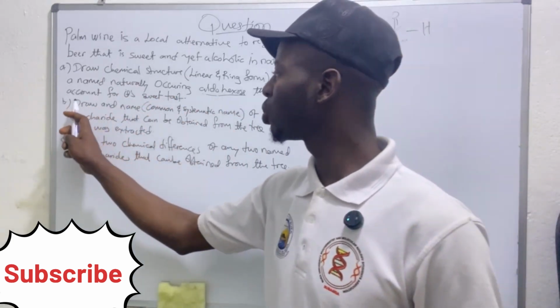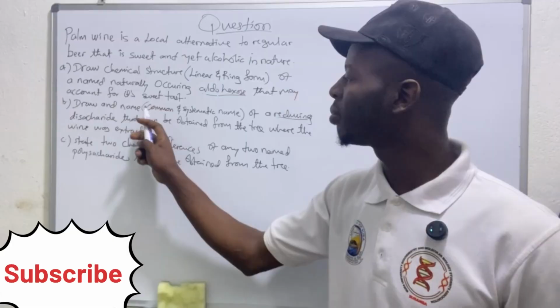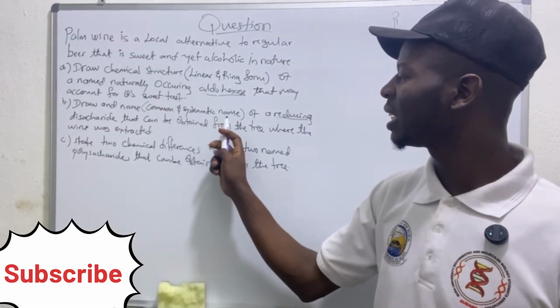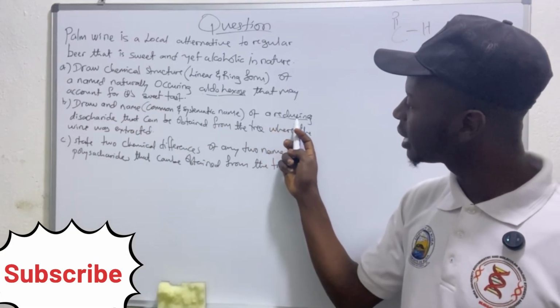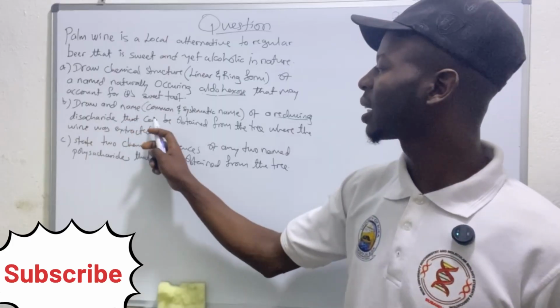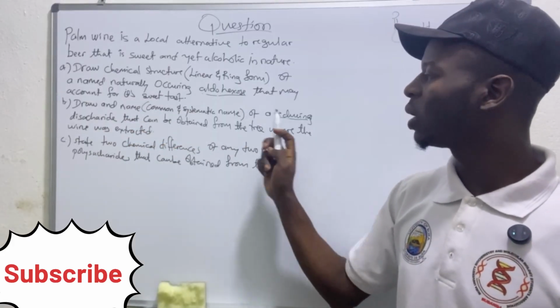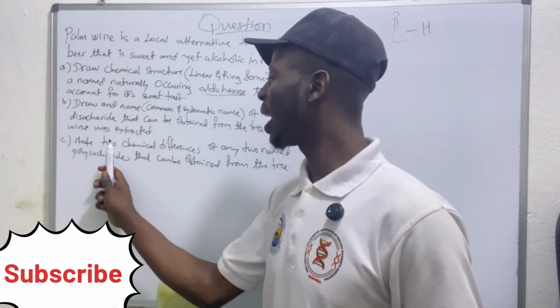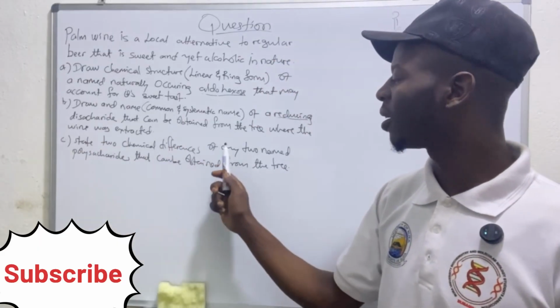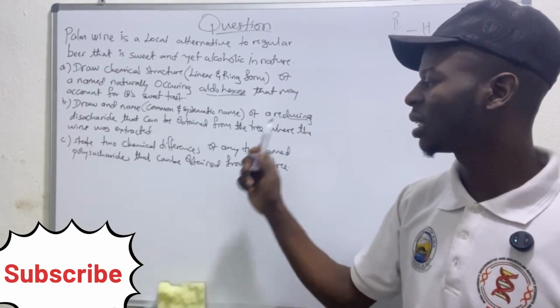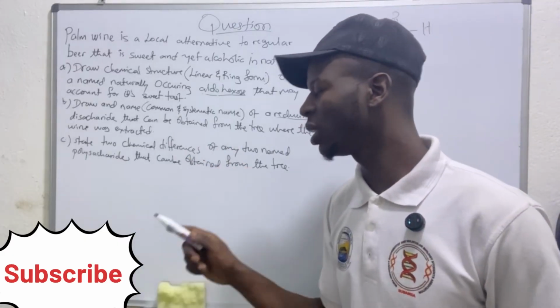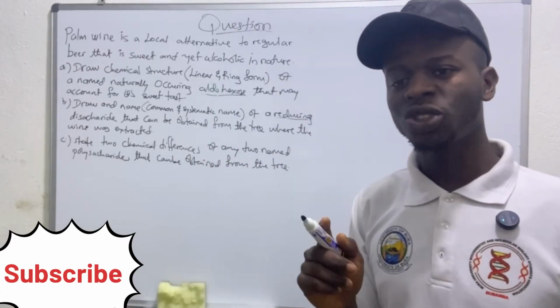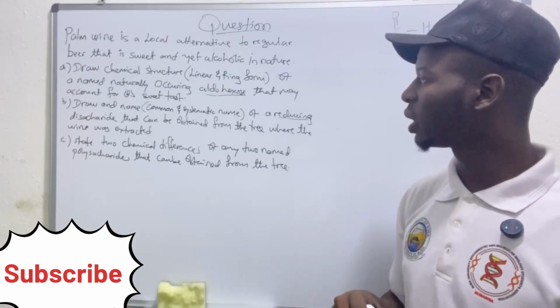The second question says that we should draw and name (the common and the systematic name) of a reducing disaccharide that can be obtained from the tree where the wine was extracted. And then the third question says that we should state two chemical differences of any two named polysaccharides that can be obtained from that same tree where the wine was extracted. So let's go straight to the answers.